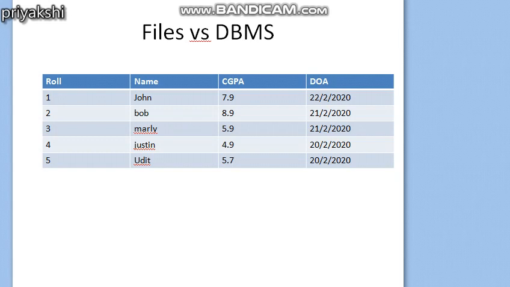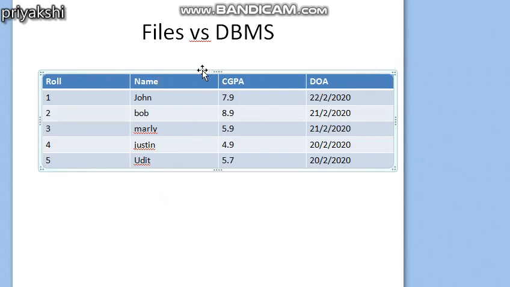For example, in a Notepad file I am keeping this information: roll number, name, CGPA and date of admission of some students. This is the example of a file system that we get with the help of the operating system. You keep this as a file in a directory in a specified drive.